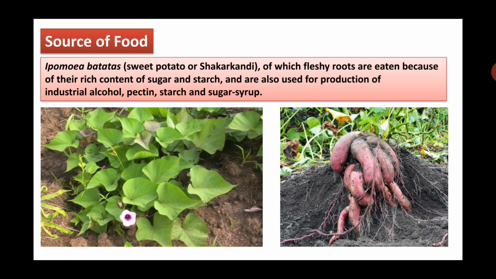Then sources of food. So Ipomoea batatas, commonly called sweet potato or shakarkandi in Hindi, of which fleshy roots are eaten because of their rich content of sugar and starch. They are also used for the production of industrial alcohol, pectin, starch and sugar syrup. So this is the plant of Ipomoea batatas and these are the tuberous roots of this plant.